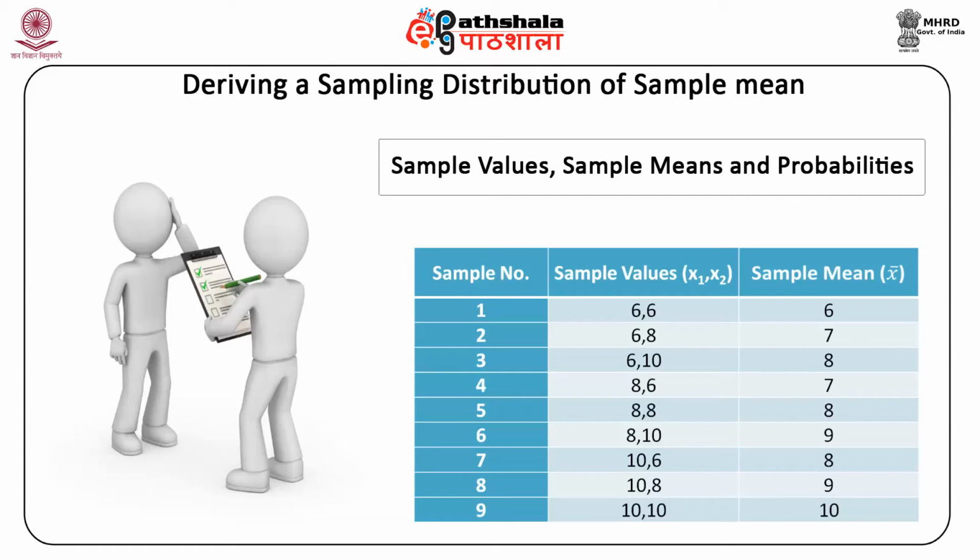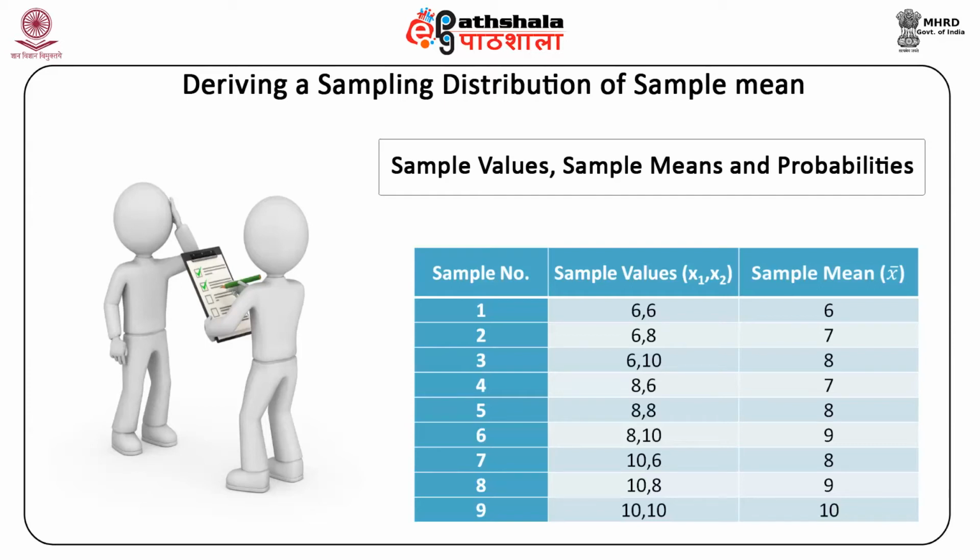In order to obtain the sampling distribution of the sample mean, we consider each value of x bar and compute its probability. For example, x bar equal to 8 occurs 3 times, each with 1 by 9 probability.